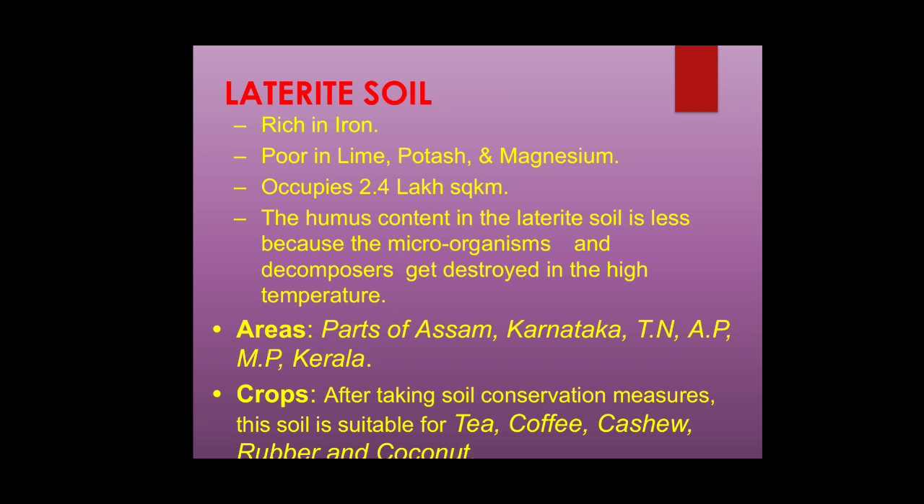The areas available in India are Assam, Karnataka, Tamil Nadu, Andhra Pradesh, Madhya Pradesh and Kerala. The suitable crops for this kind of soil are tea, coffee, cashew, rubber and coconut, but there must be suitable soil conservation measures to grow these kinds of plants in that particular region.